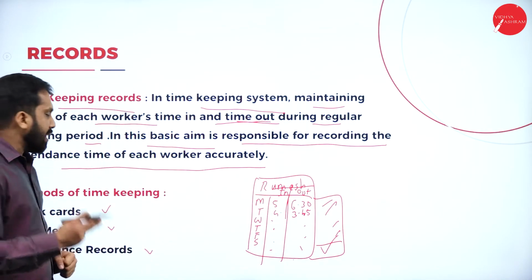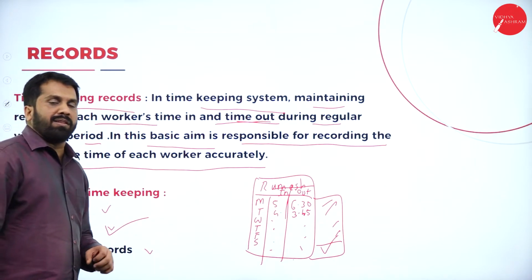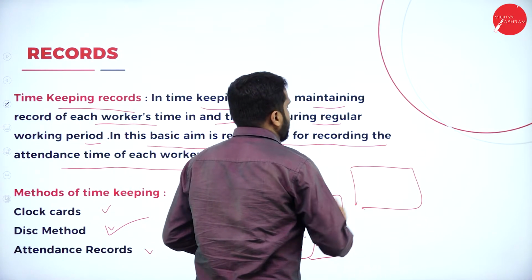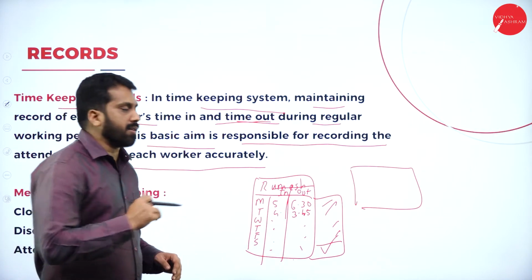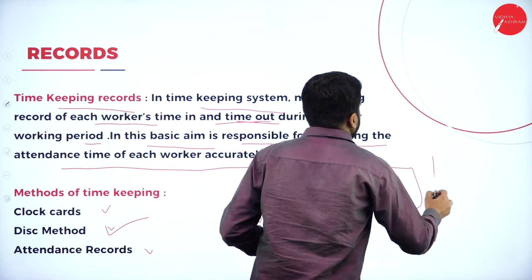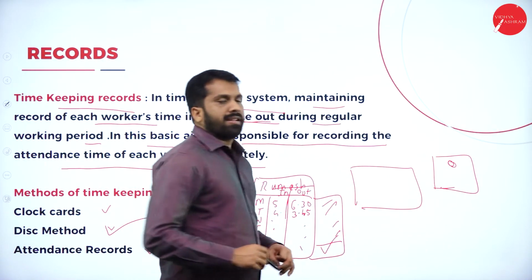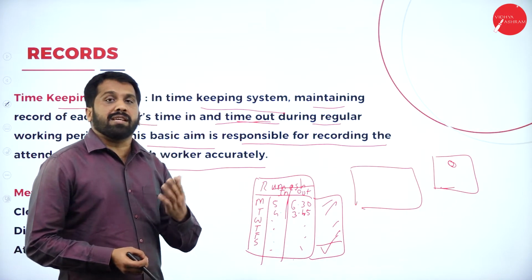Now, the second part will be disk method. Normally in the disk method, what happened? There is a hole there, and every employee will be given a token. The token will be like this. Now, once the person enters, he will be given a token.